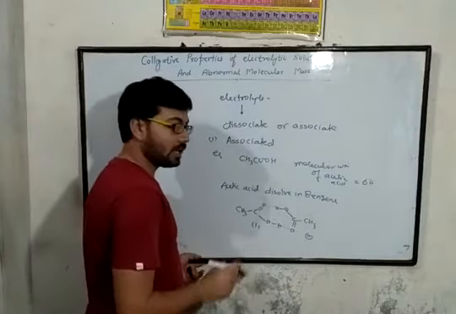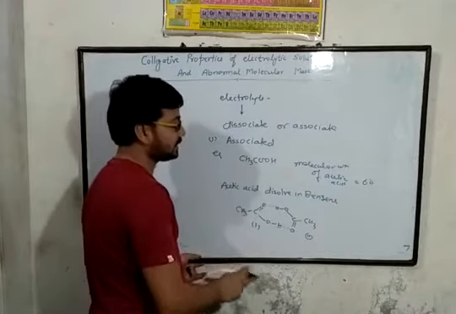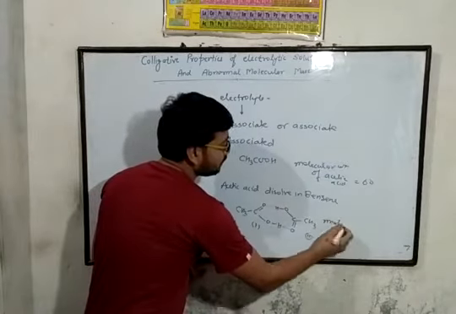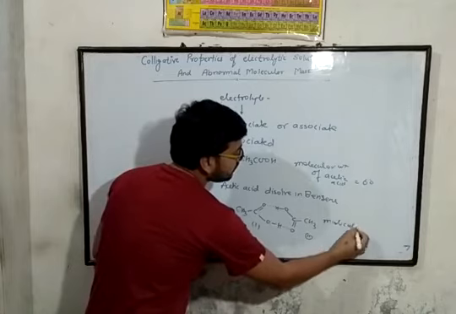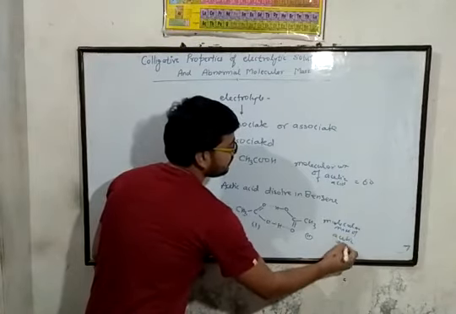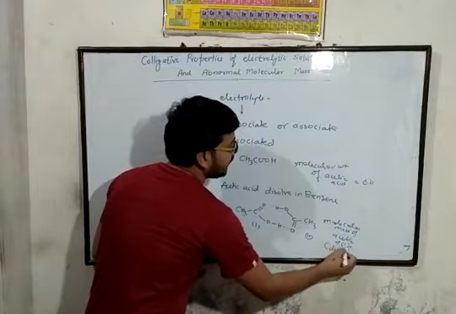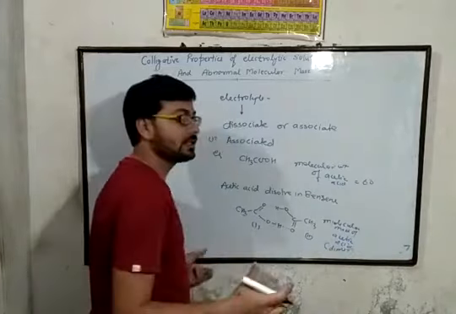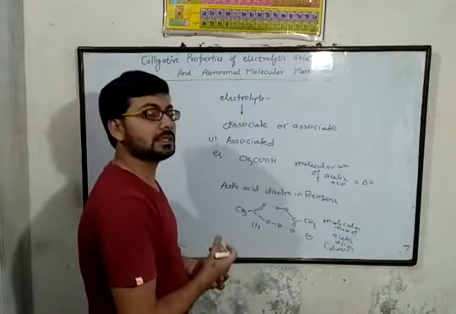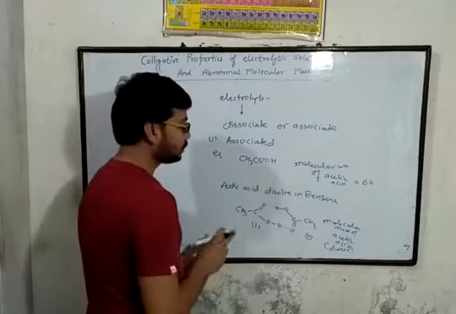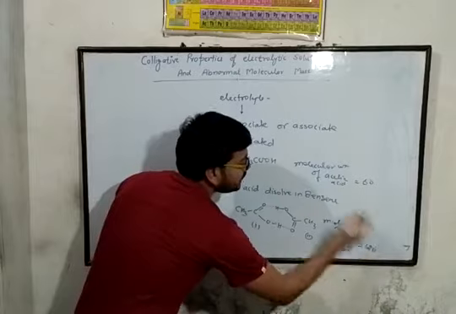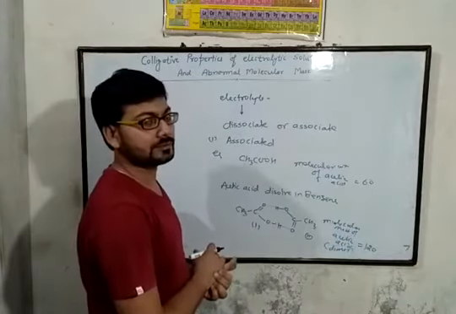So the molecular mass of acetic acid in benzene: in case of a dimer, because two molecules are associated, we can say that the acetic acid is present in dimer form. So it has a molecular mass of 120.